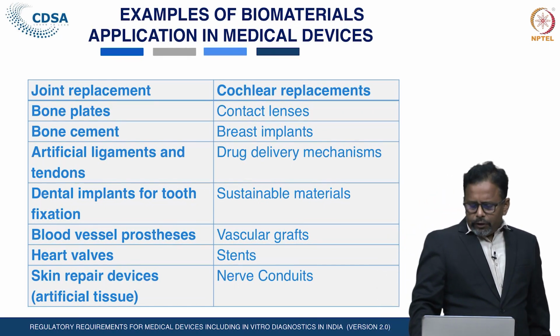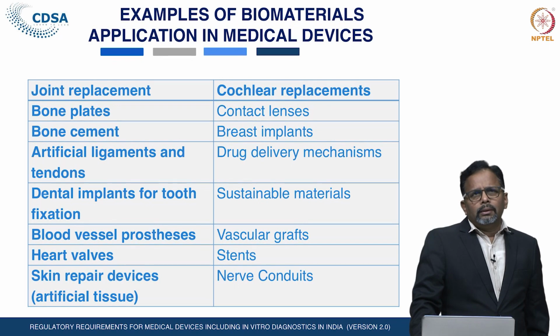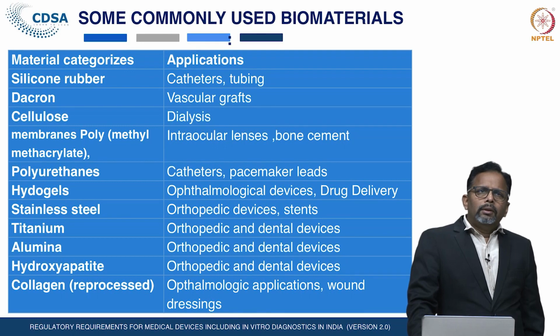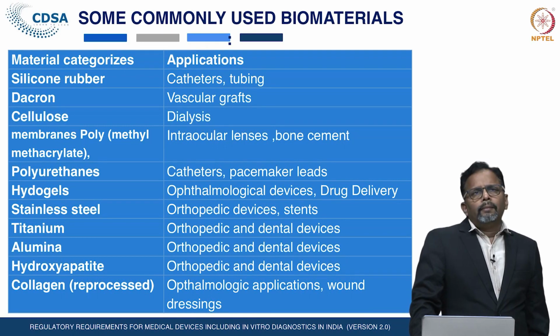These are the applications of the biomaterials, and which biomaterials are generally used for which applications, we can discuss.